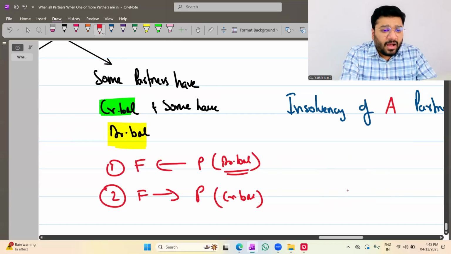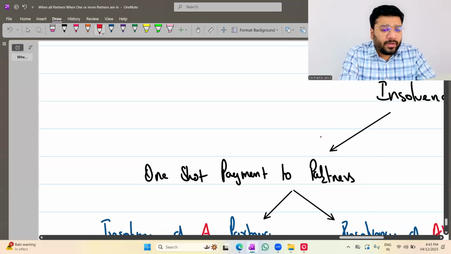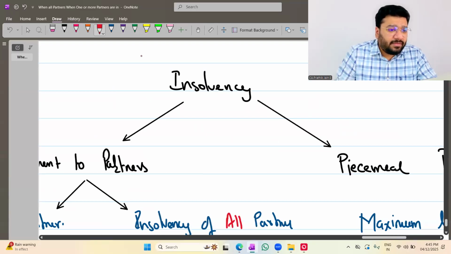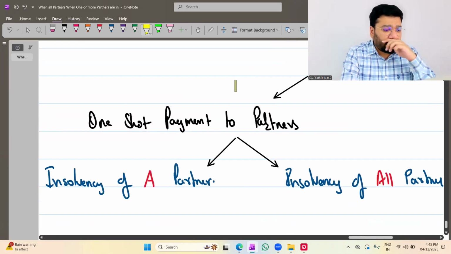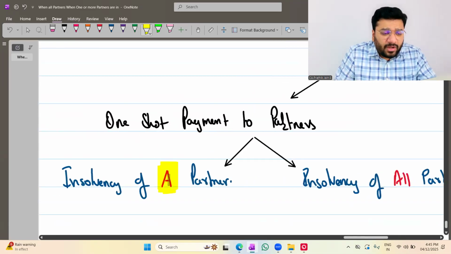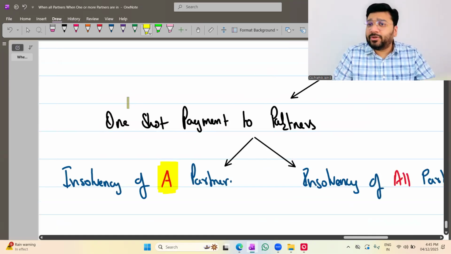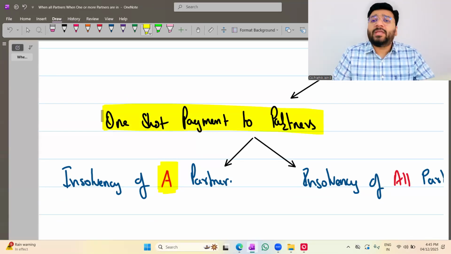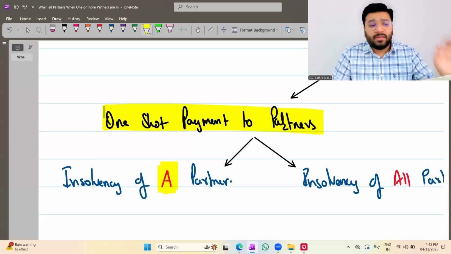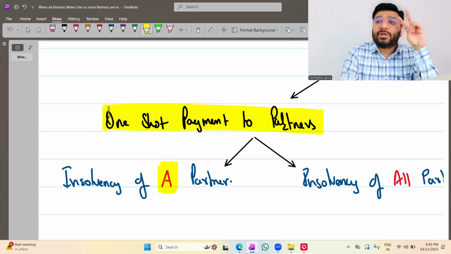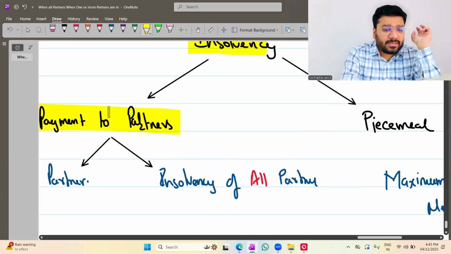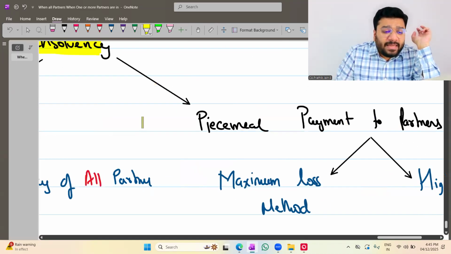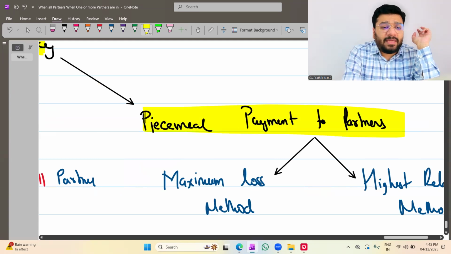Now, after that, we headed forward to the next topic, which is insolvency. Under insolvency, what we saw so far was insolvency of a partner. This comes under what scenario? This comes under the scenario of one-shot payment to the partners. What is one-shot payment? I'll make you understand in some time. Here, I'm breaking this into two parts. One is one-shot payment to the partners. Second is piecemeal payment to the partners.